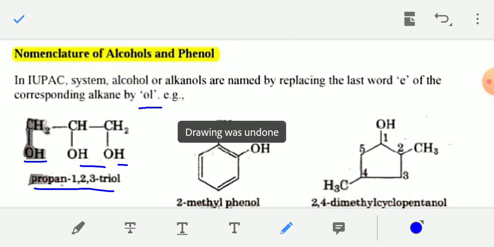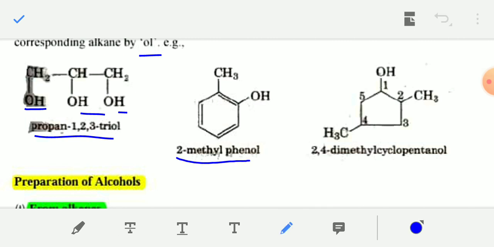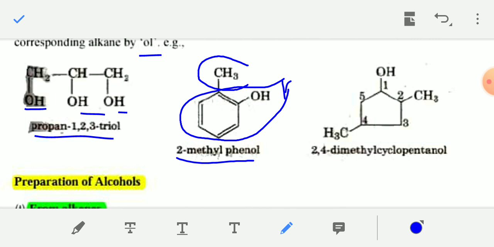Similarly, the second compound is known as 2-methylphenol. This is 2-methylphenol because this compound is actually phenol, and a methyl group is present at the ortho position of the OH group, or the 2 position with respect to OH group. That's why this is 2-methylphenol. Phenol is the main compound.